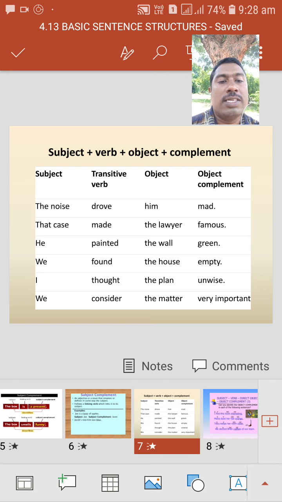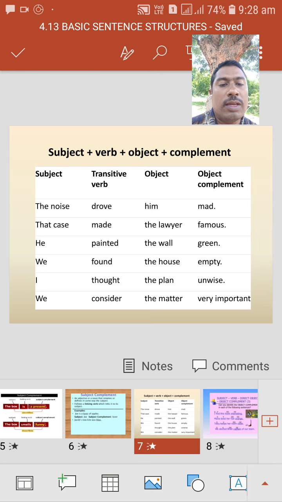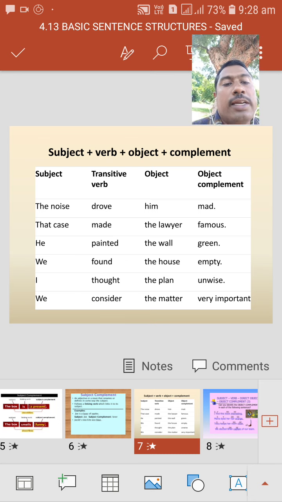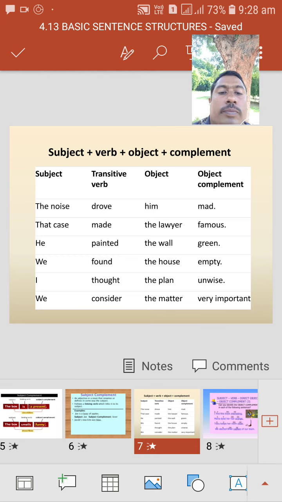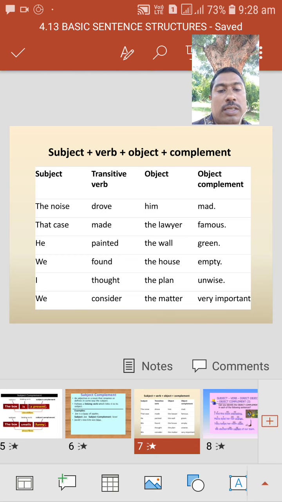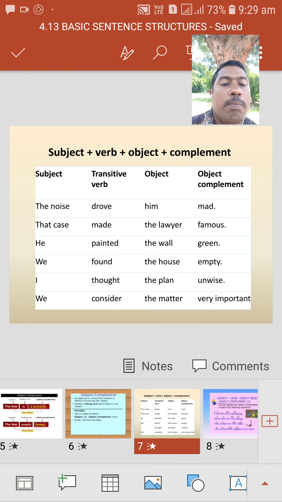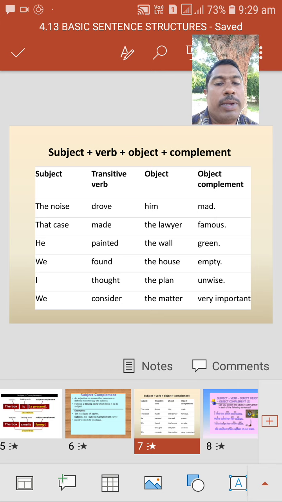Just before, we have learned subject complement. Now, object complement. Here, the subject complement reflects on the subject. Here, the object complement adds extra information to the object. Okay. Here, the noise drove him mad. Who became mad? Here, he became mad. Mad comes for him, so that he became mad.